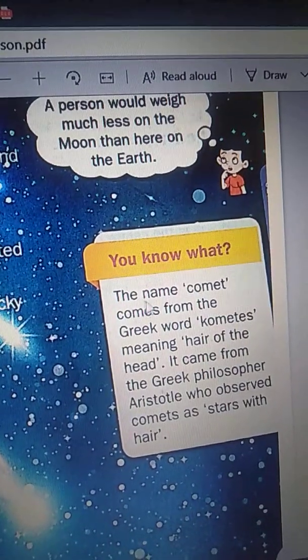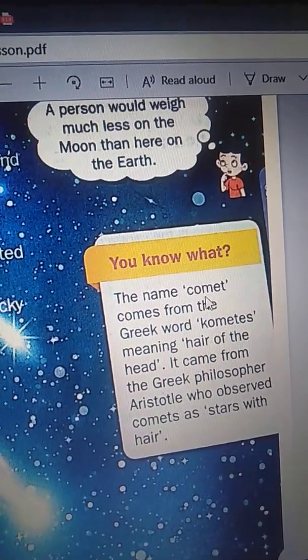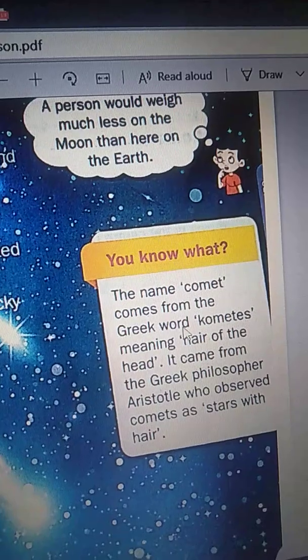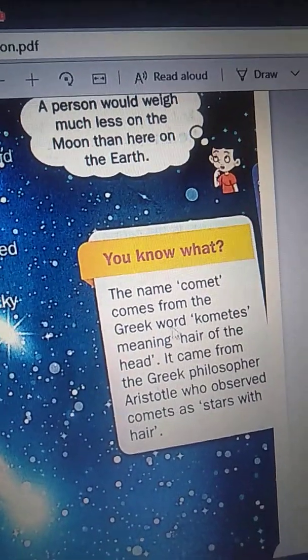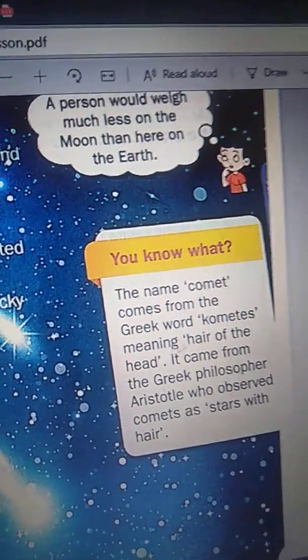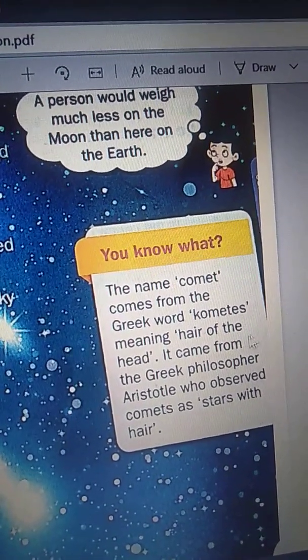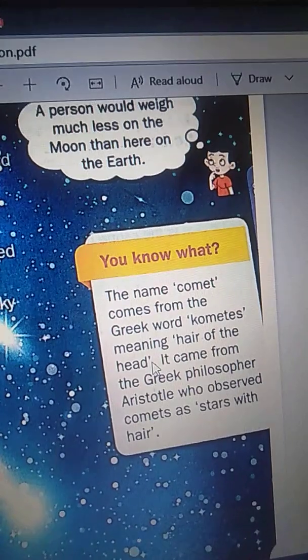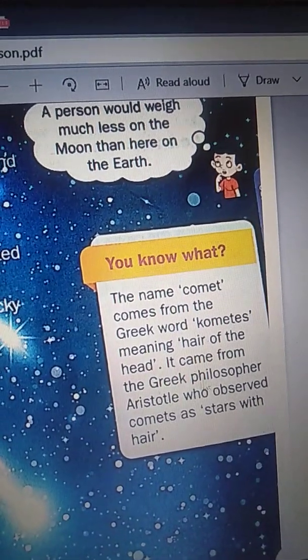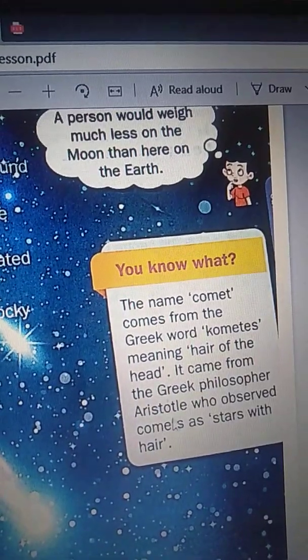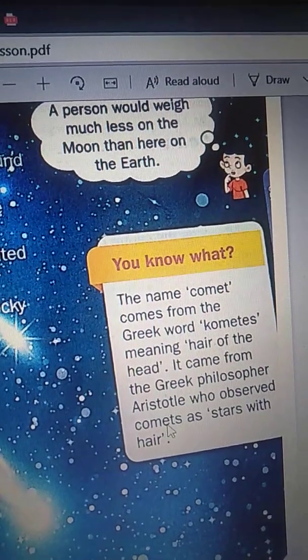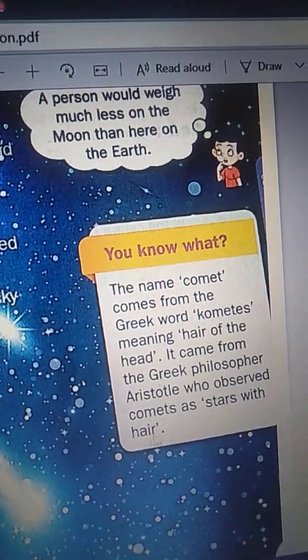And the name comet comes from the Greek word cometis, meaning hair of the head. Yes, it looks like a tail. It came from the Greek philosopher Aristotle, who observed comets as stars with hair.